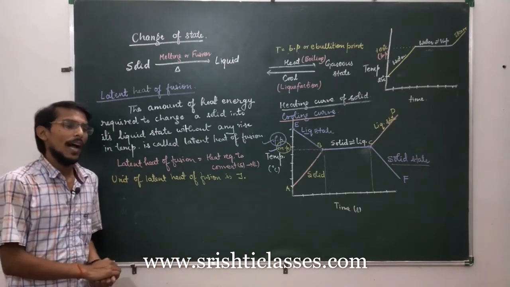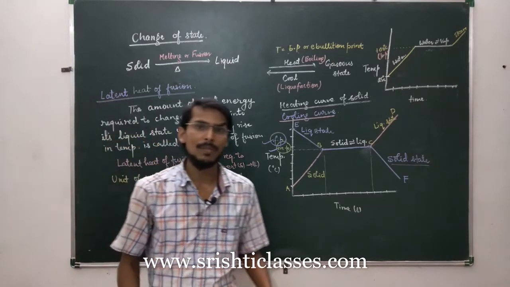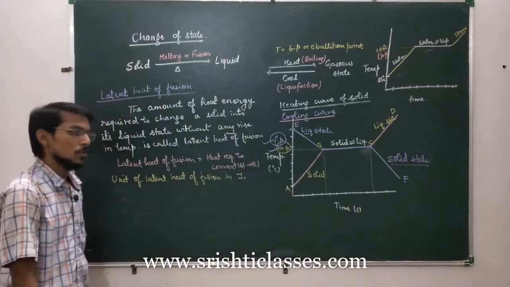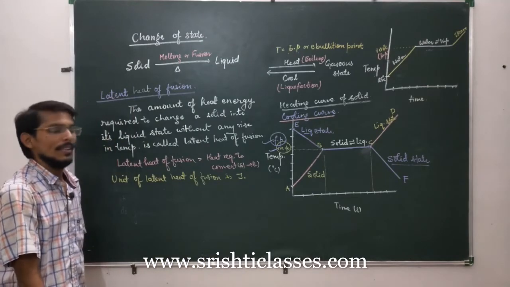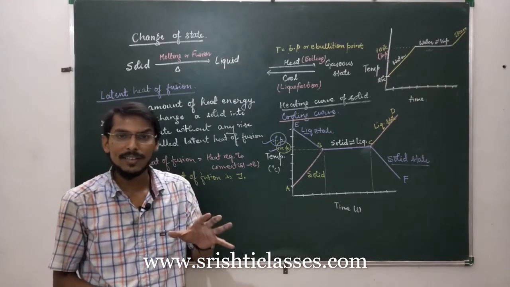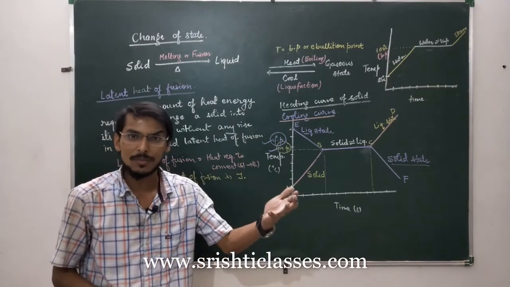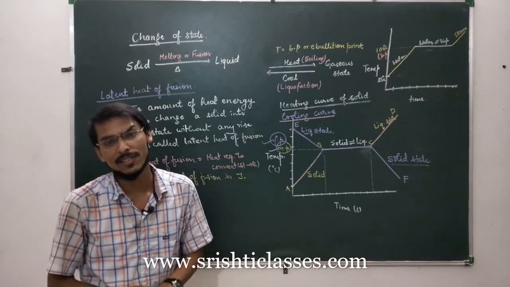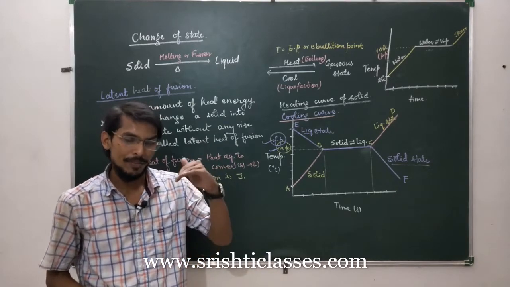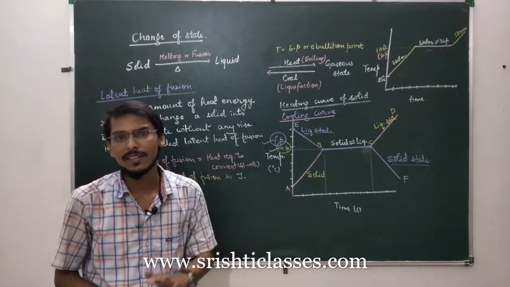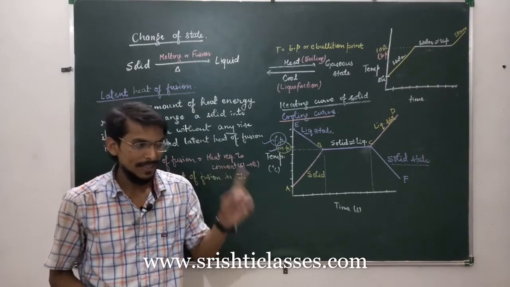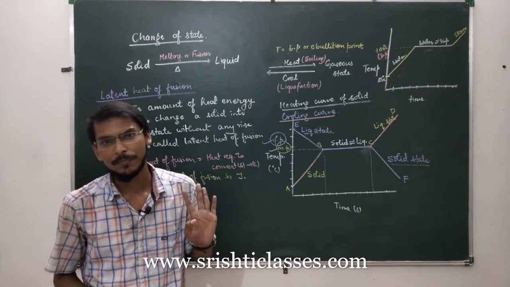Now, I have told you about heat capacity or thermal capacity. You must have understood that topic. In heat capacity or thermal capacity, I discussed that the amount of heat energy required to raise the temperature of a substance by 1 degree Celsius. Means if there is any substance and we want to increase its temperature by 1 degree Celsius, then the amount of heat energy required will be heat capacity or thermal capacity.